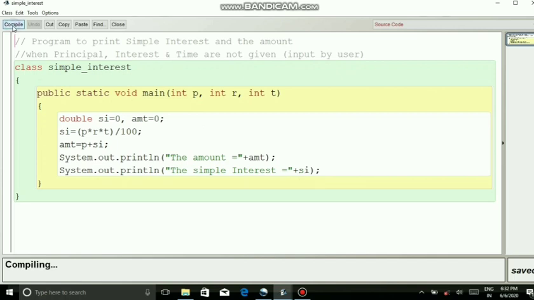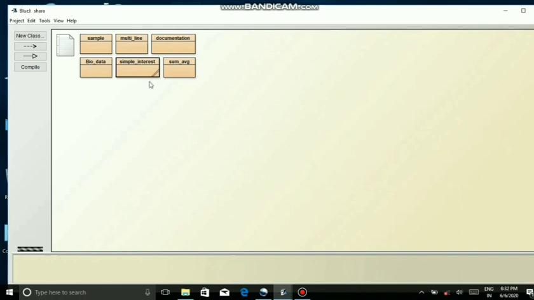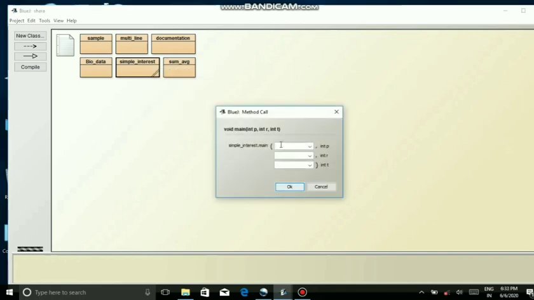Compile. So it is showing class compiled, no syntax errors. Minimize the screen, right click, run the program, void main int p comma int r comma int t, select it. Now it is asking for the values, so you can give the values.